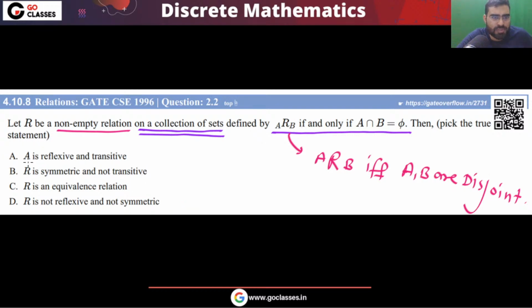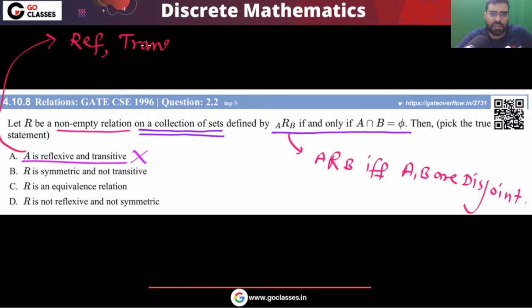First of all, this option you can very easily cross out, because reflexivity and transitivity are properties of a relation, not properties of an element. Are you getting my point? So you can very easily remove this option, because reflexivity, transitivity, etc. are properties of relations.